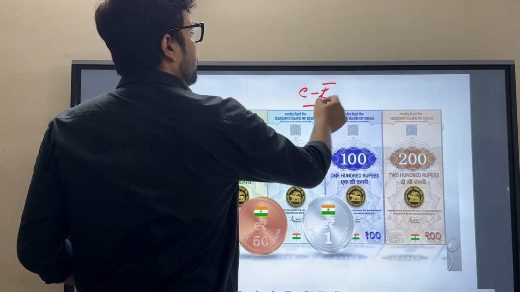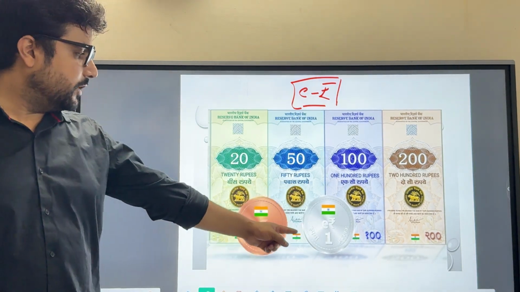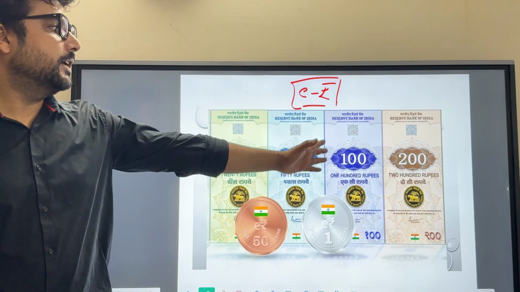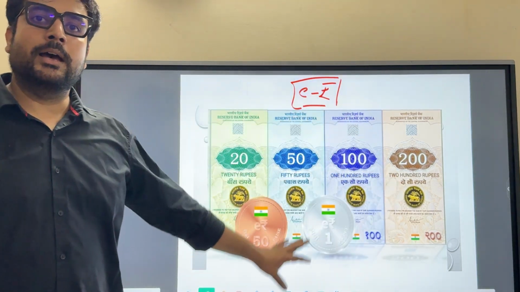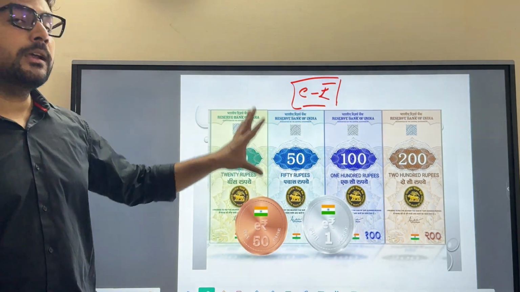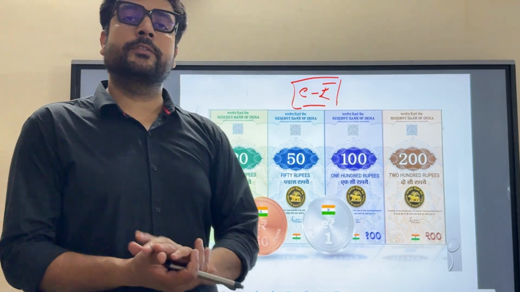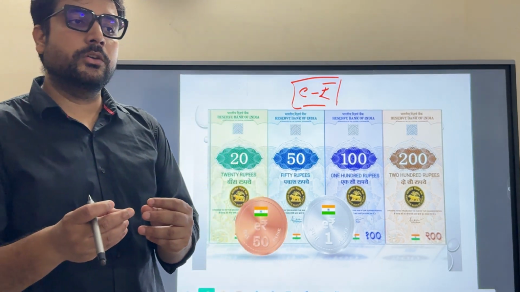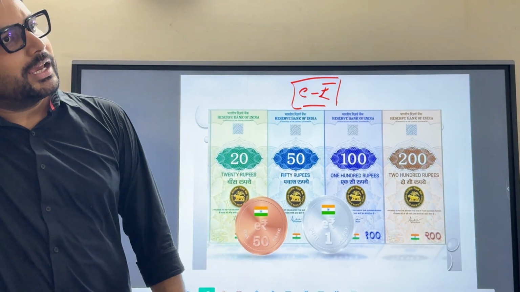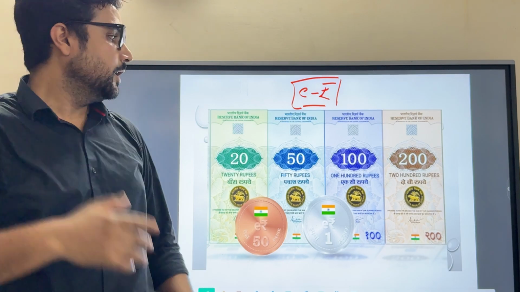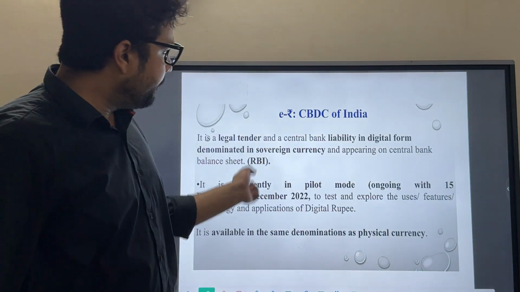E-rupee means Central Bank Digital Currency of India. It has the denominations of 50 paisa, 1 rupee, 20 rupees, 50 rupees, 100 rupees and 200 rupees. 500 rupees and 2000 rupees are also there in the form of e-rupee. And these are the digital form of those fiat, legal tender currencies which are already allowed in India, which are already working in the Indian economy. Now we will see some certain features of India's CBDC.